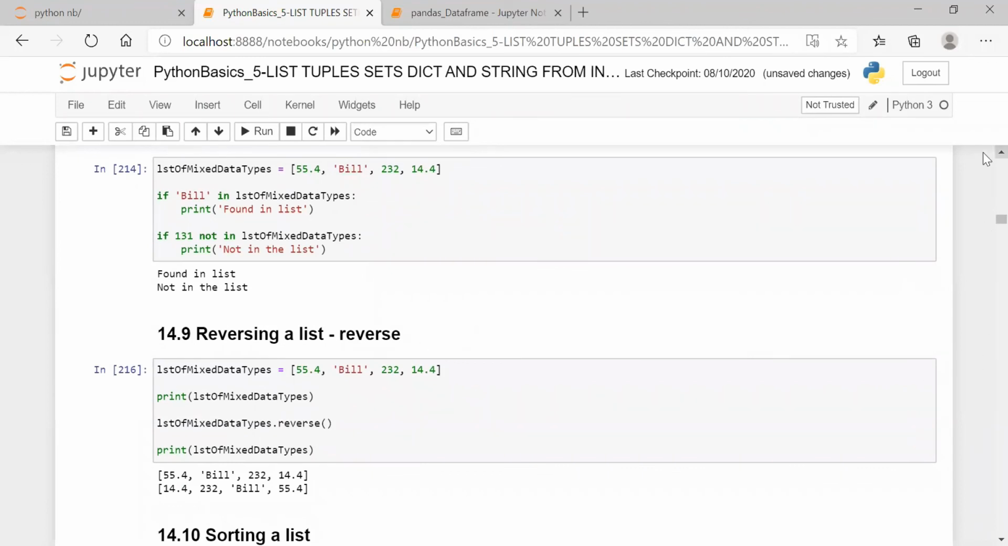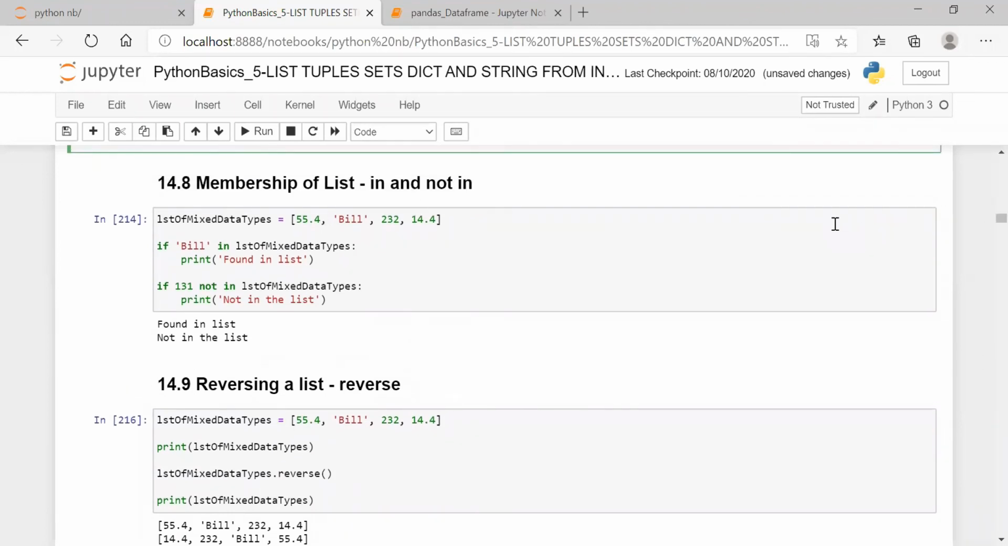So what is a membership operator? The membership operator is in. So I am checking a list of mixed data types. I have 54.4, bill, 232 and 14.4. I am just checking in the list of mixed data types whether bill is there or not. If bill is there in my list, I will print found in the list. If 131 is not in the list, yes, not in the list. Just in and not in. It is a straightforward explanation, we don't need any further explanation. Checking whether the element is there in the list or not.